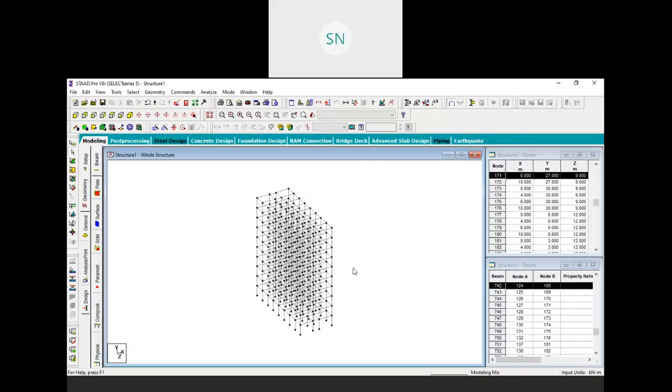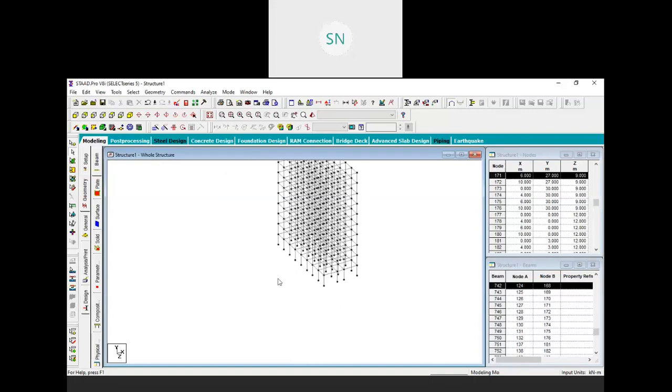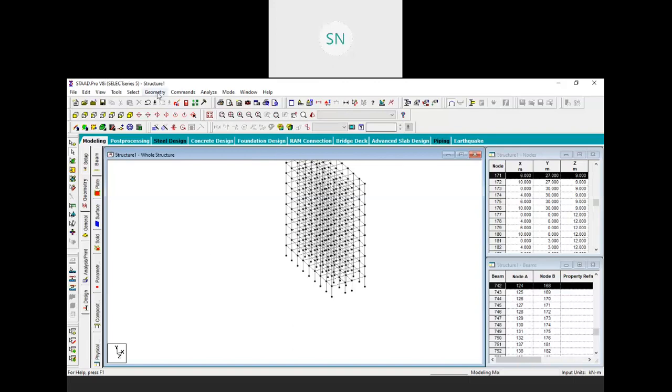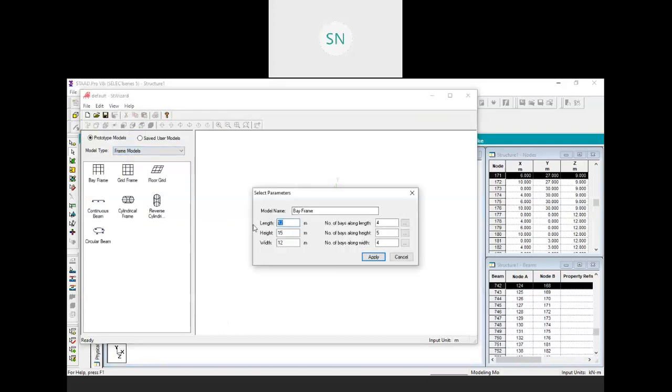Furthermore, I want to add something else to my structure. So for example, 1, 2, 3, and 4. So the 12-meter structure I want to add over here. So let me create that again. So again you can go to your geometry in the run structure wizard, right? And the frame model, and you can take this bay frame. Length should be we will take around 12 meter, which is fine, and 3 divisions.